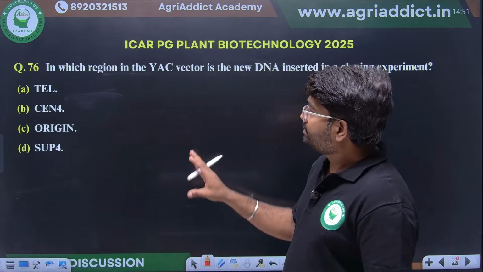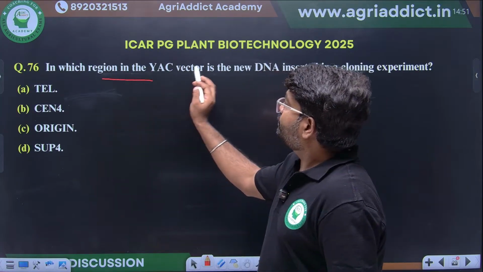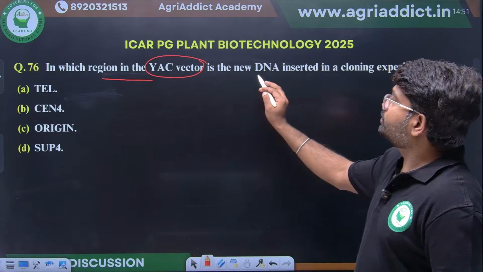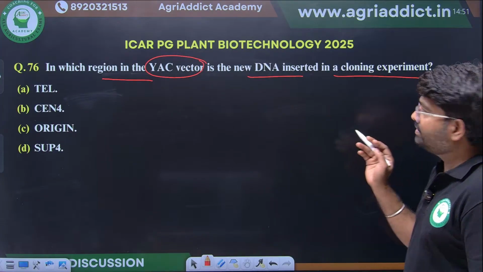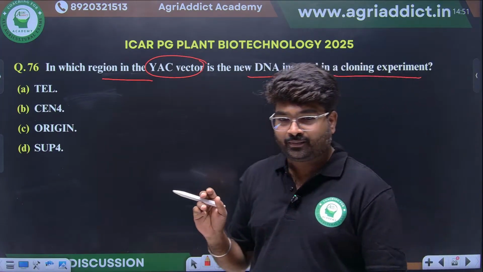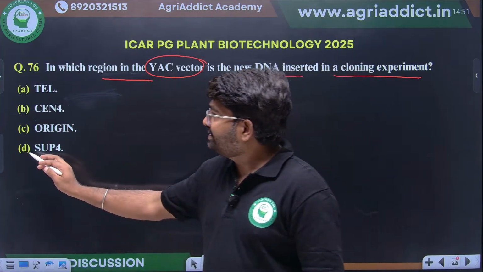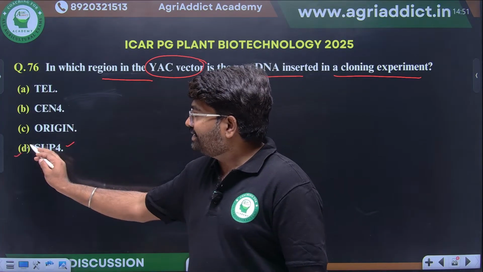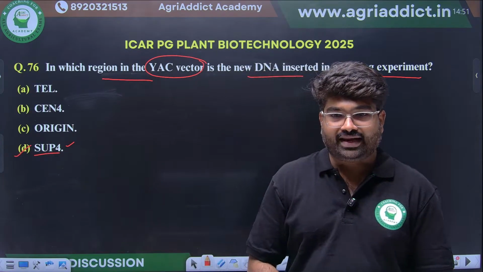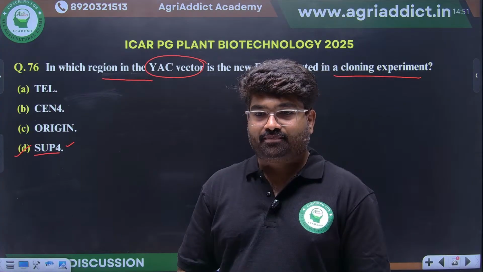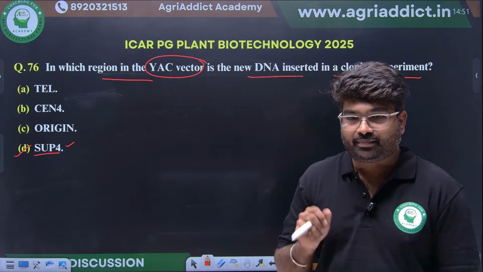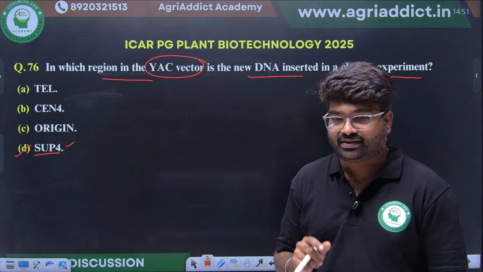Okay. In which region in YAC vector, yeast artificial chromosome, the new DNA is introduced in the cloning experiment? Yes, option D. Suppressor 4. Any other guesses? Why suppressor 4? Yes, suppressor 4 is the right option.